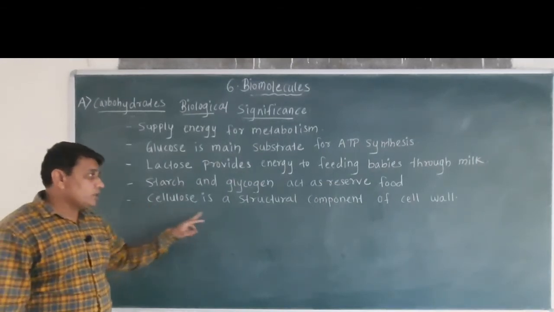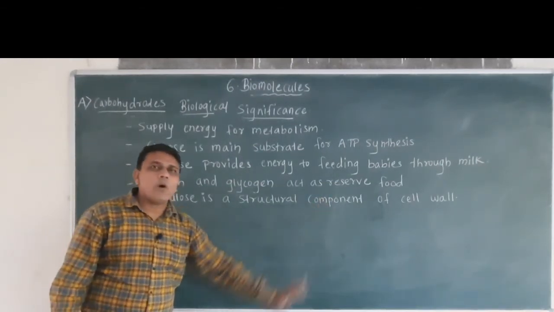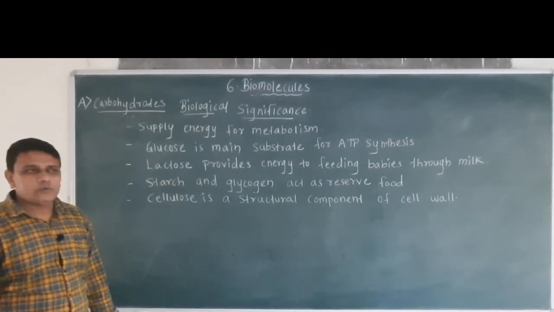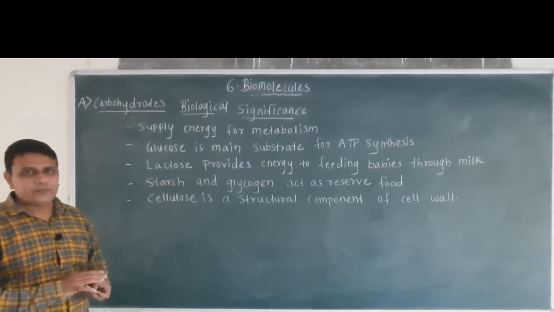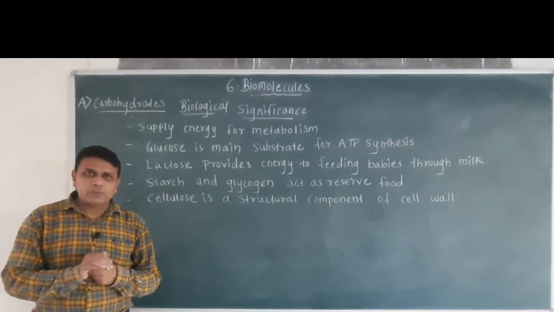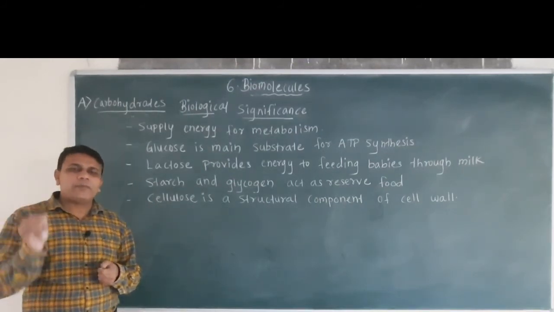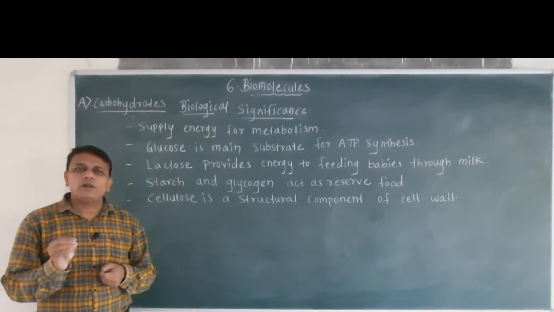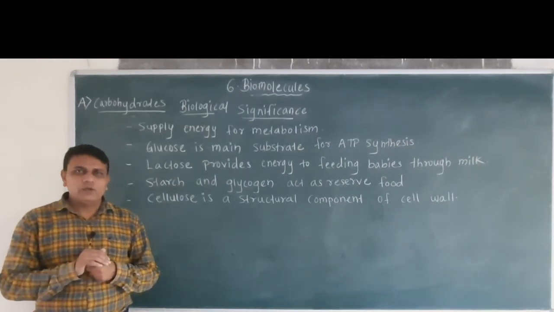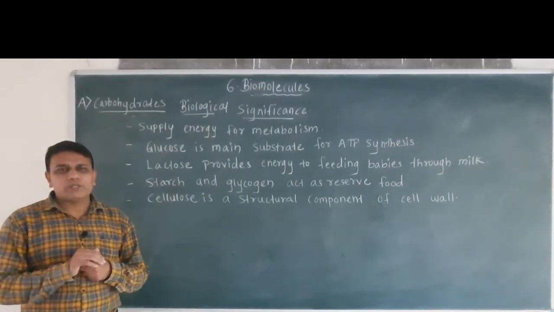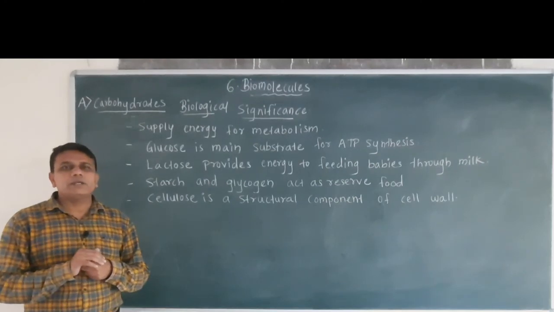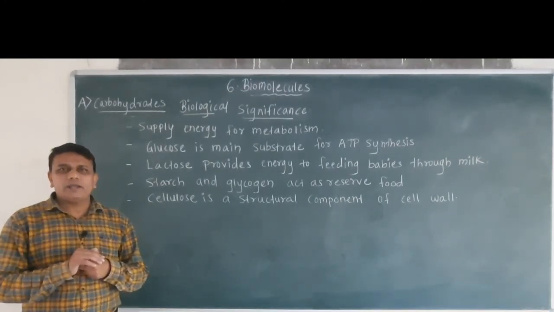Then cellulose is a structural component of the cell wall. The cell wall in plants is made up of cellulose, which gives toughness to the cell wall in plant cells. So here we have seen the third type of carbohydrate, that is polysaccharide.